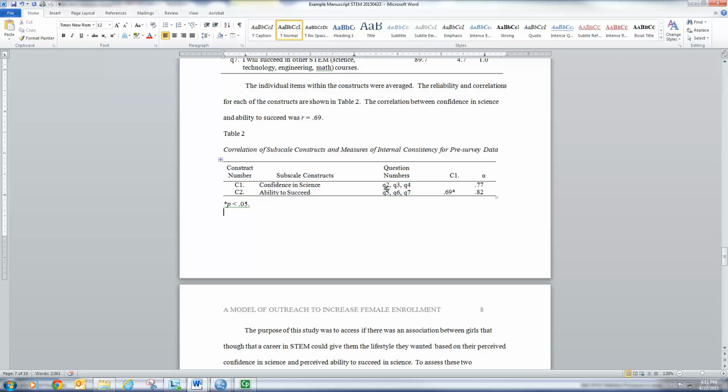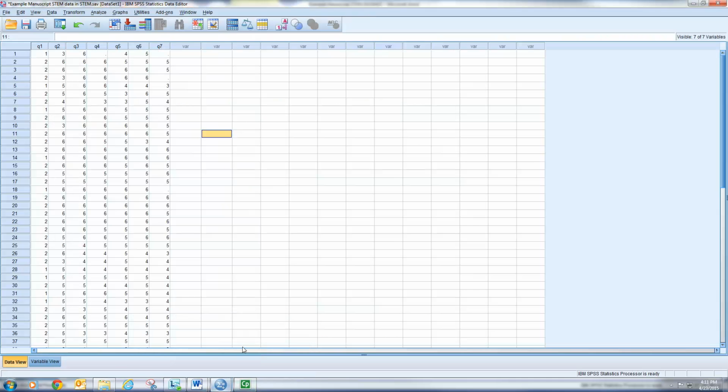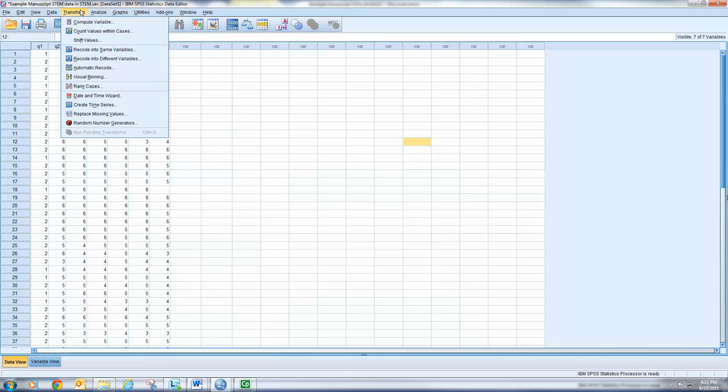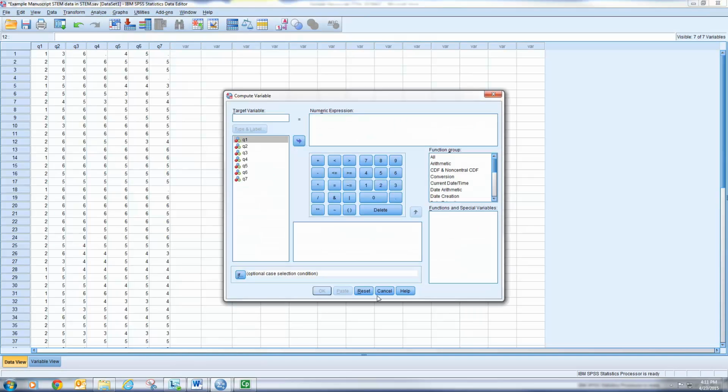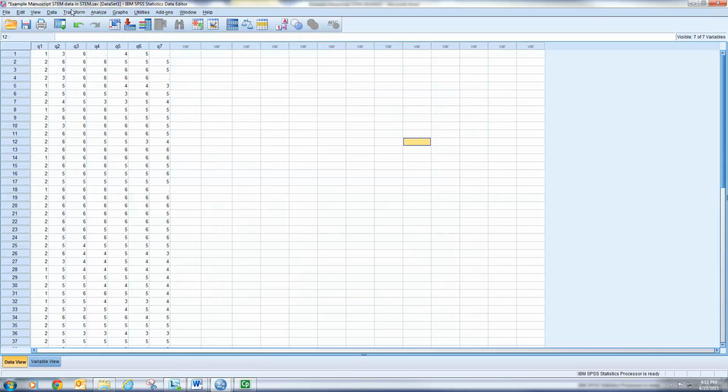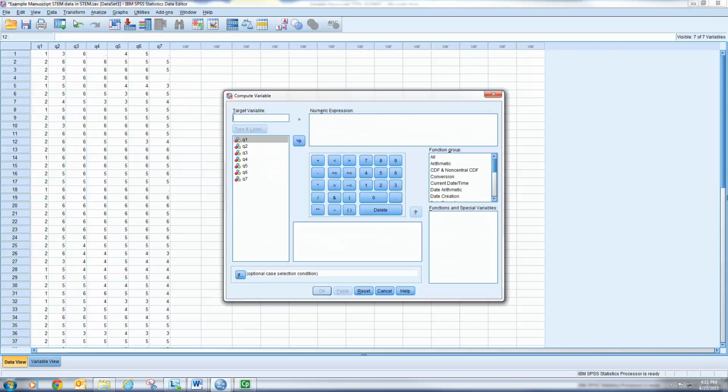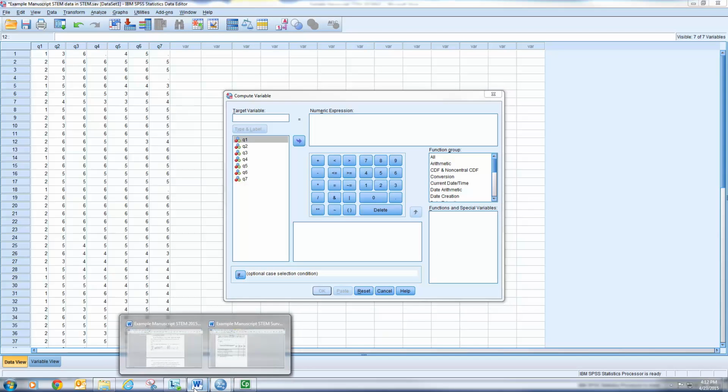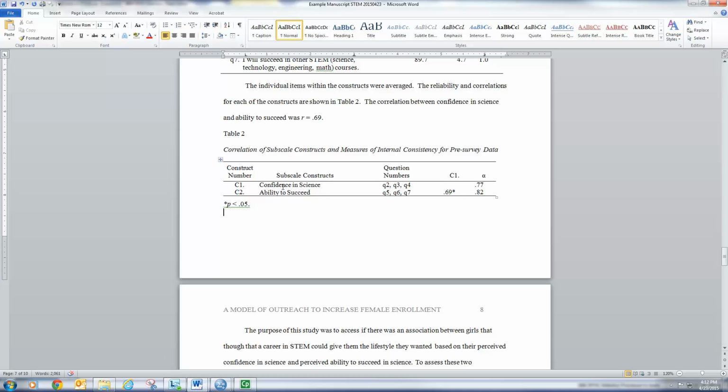So I need to average items 2, 3, and 4. So I'm going to go ahead and go to SPSS. Okay, so now I need to go to Transform, Compute. Let me do that once more. I need to go to Transform, Compute. Now I'm going to create a new variable out of 2, 3, and 4. And I believe that was confidence. Just check that. Yep, confidence.